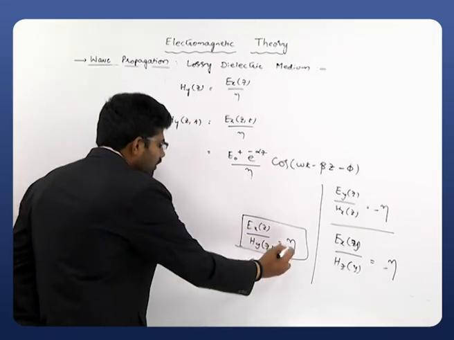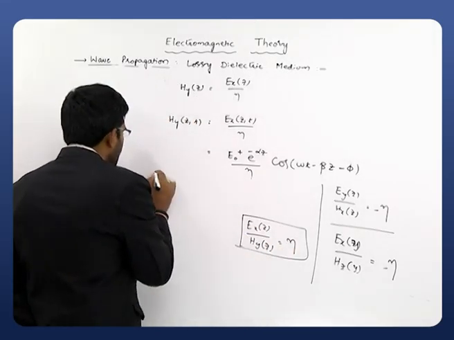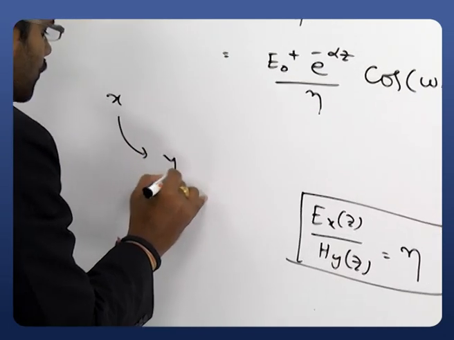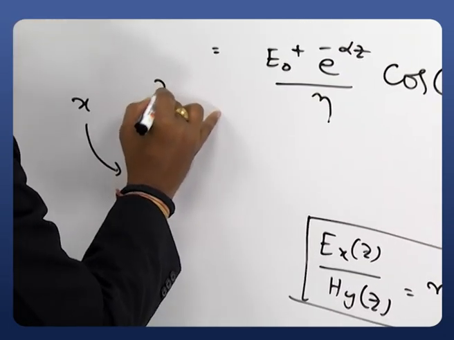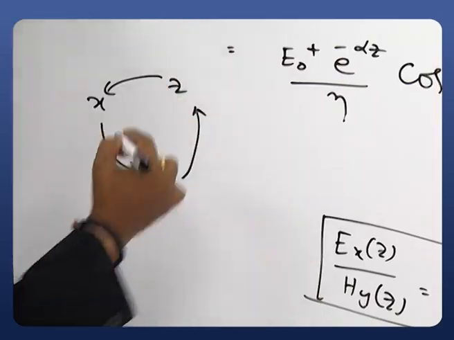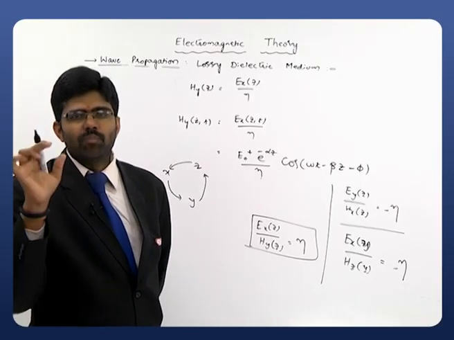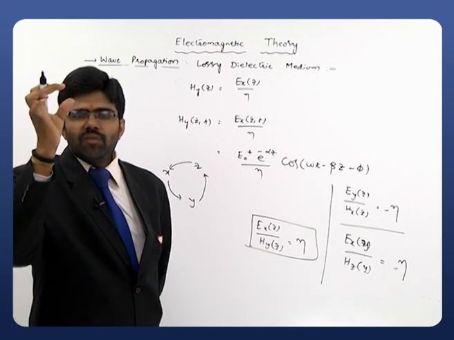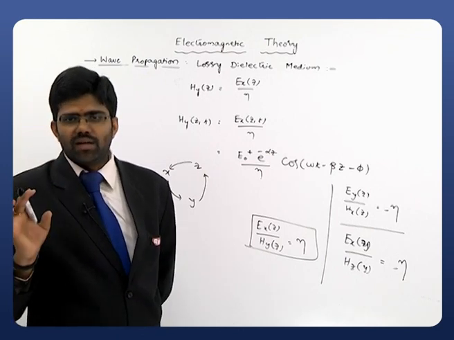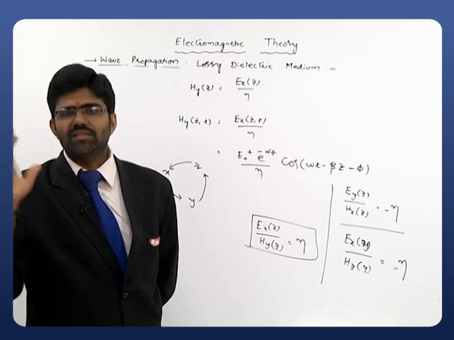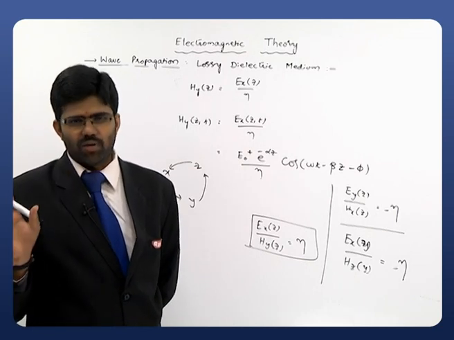So clearly remember for this eta, always x, y, z. Thus the simple right-handed coordinate system rule is applicable. Ex by Hy is plus eta, Ey by Hz is plus eta, Ey by Hx is minus eta. Just remember it as a blind formula, right?